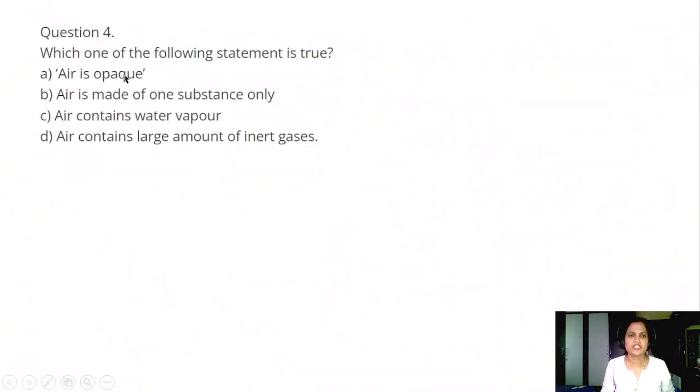Question number 4. Which one of the following statements is true? A. Air is opaque. B. Air is made of one substance only. C. Air contains water vapor. D. Air contains a large amount of the inert gases. Answer C. Air contains water vapor.